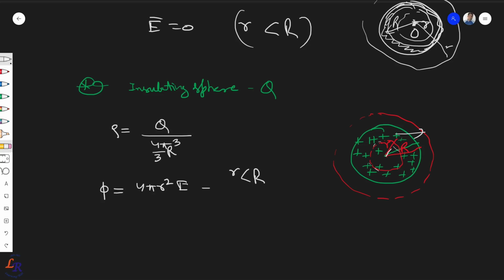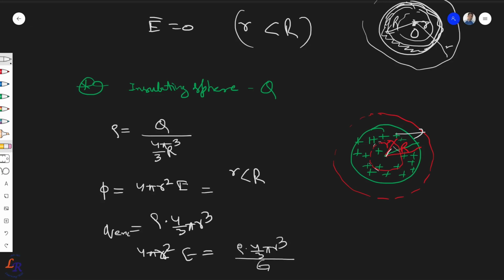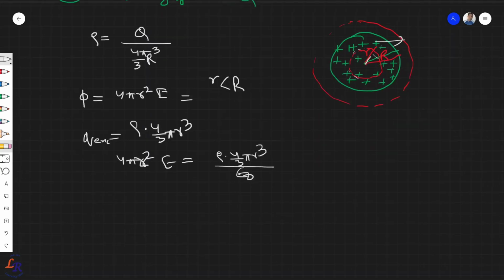And the total charge enclosed within this volume, the total charge in this whole volume, would be rho into 4 by 3 pi R cube, right? So this will be my total charge enclosed in this case. So if I apply the Gauss law, 4 pi R square E is equal to rho into 4 by 3 pi R cube upon epsilon 0, right? As per the Gauss law, this is the expression.